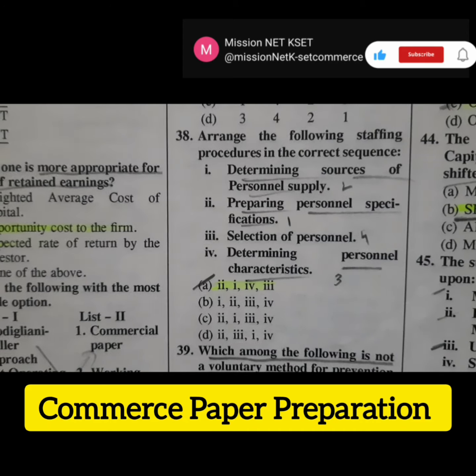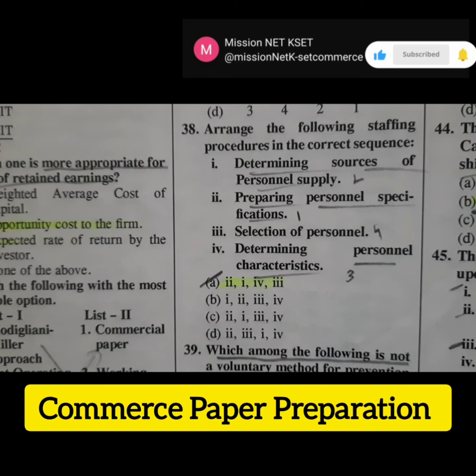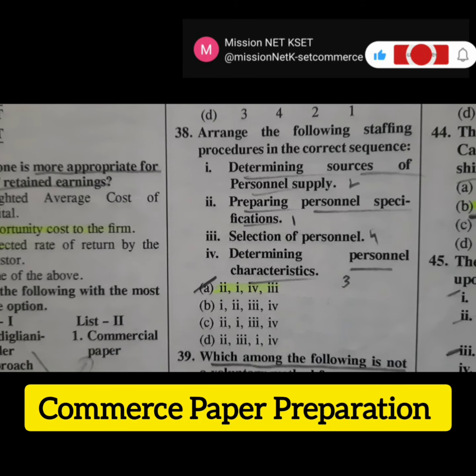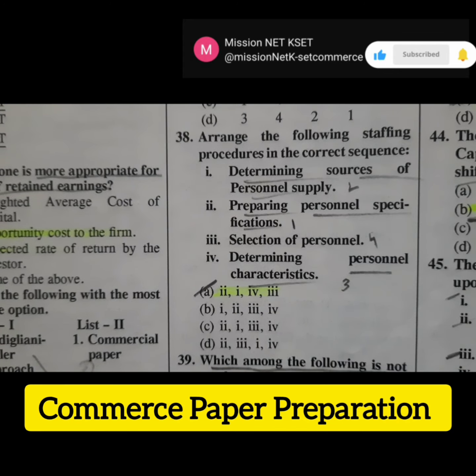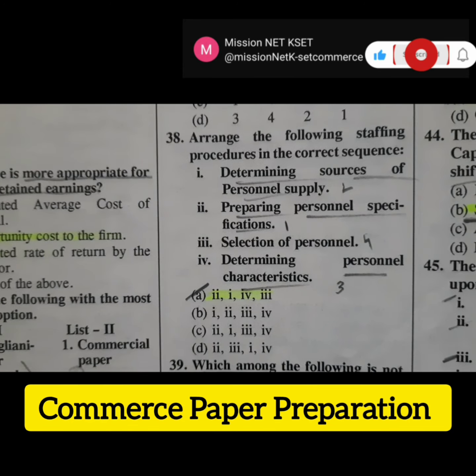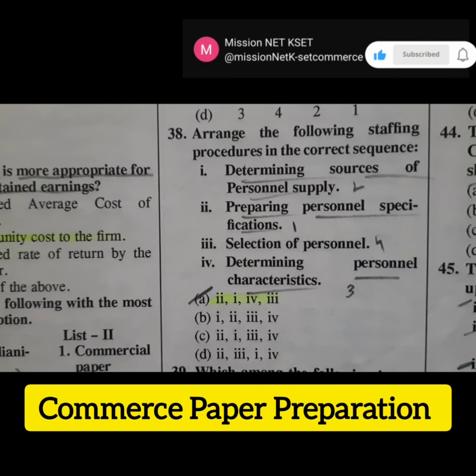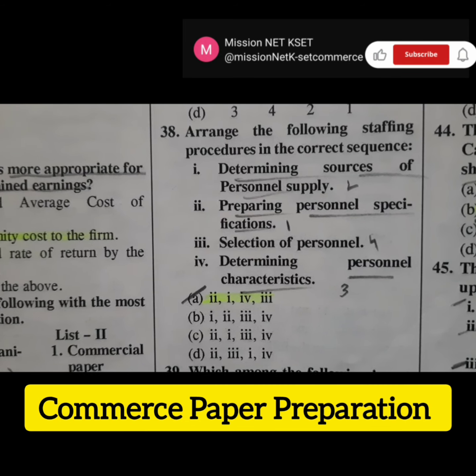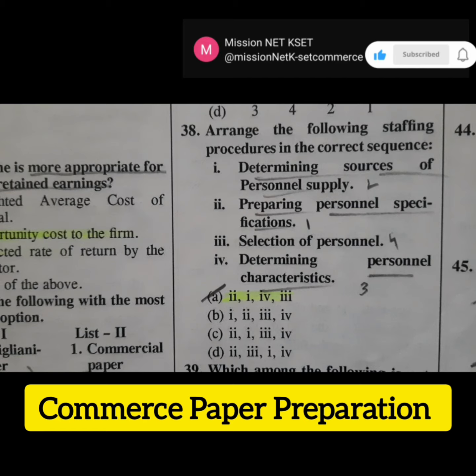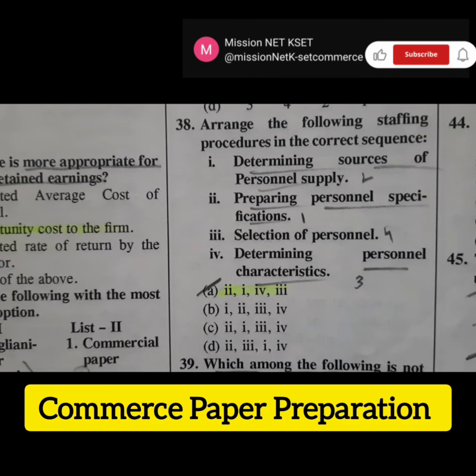Then the next question is, arrange the following staffing procedure in the correct sequence. Here sequences are given and options are given. The right answer is option A. The first sequence is job specification. Then the next one is determining sources of personnel supply. Then the third one is determining personnel characteristics. Fourth one is selection of personnel. These are the sequence of the staffing procedure.